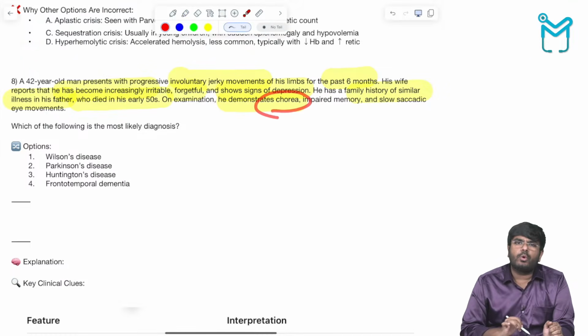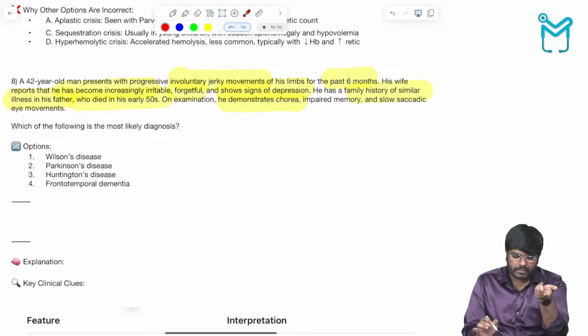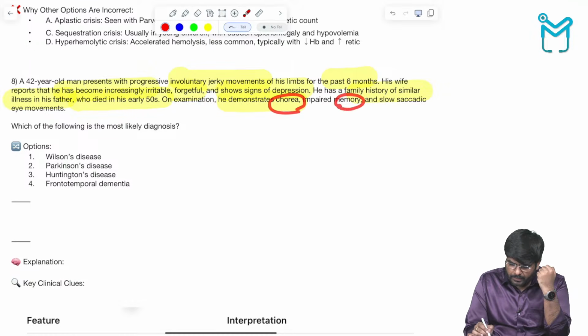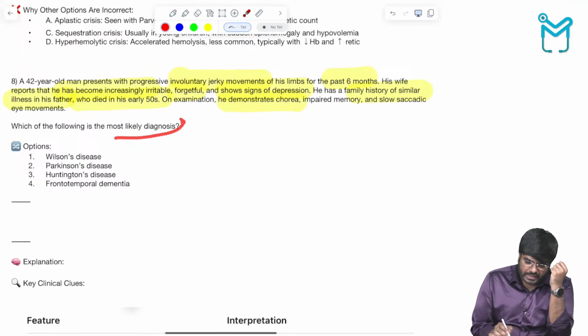Chorea. The moment I think about chorea, always one disease comes into my mind. One is Sydenham's chorea, that is rheumatic heart fever. In rheumatic fever, there is going to be Sydenham's chorea. Another is Huntington's chorea. Okay. So impaired memory and slow saccadic eye movements. Now what is the most likely diagnosis? The most likely diagnosis, I have told you, is Huntington disease.